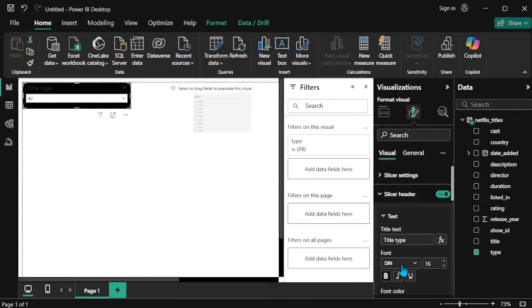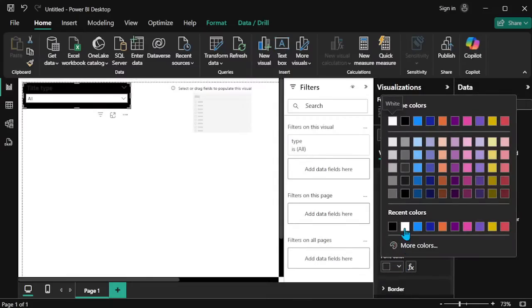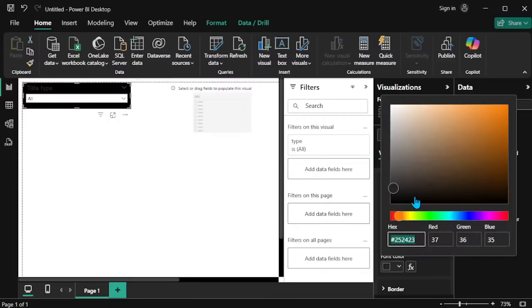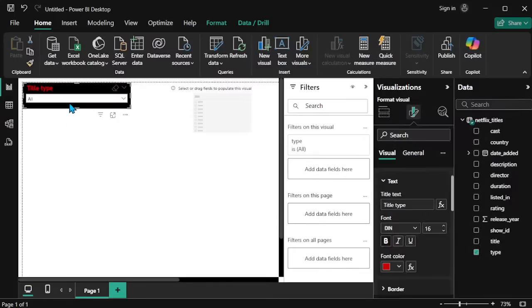Slicer header. I'm going to the font color also, or red, say anything. So the Netflix is having the red and black, right? So now the title type is a red color. So now the title is giving a red color. Inside the values is having white.